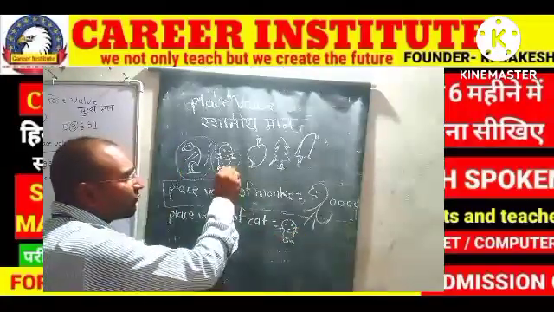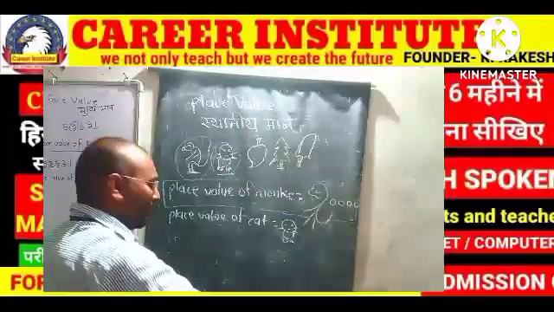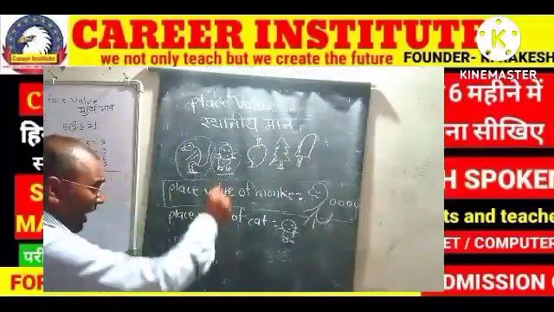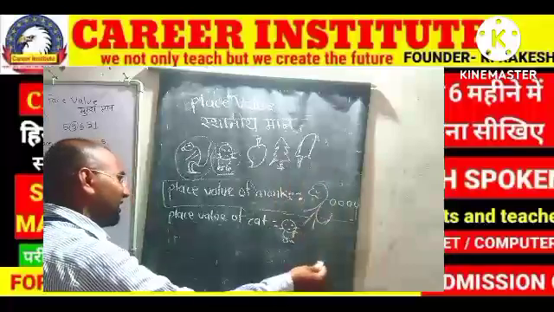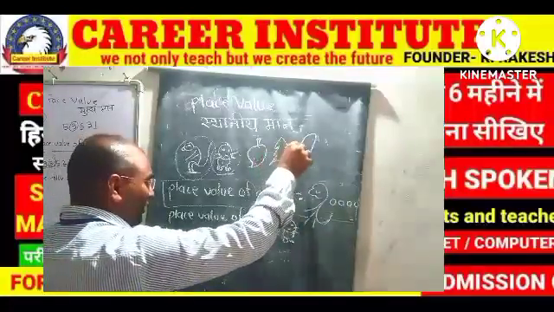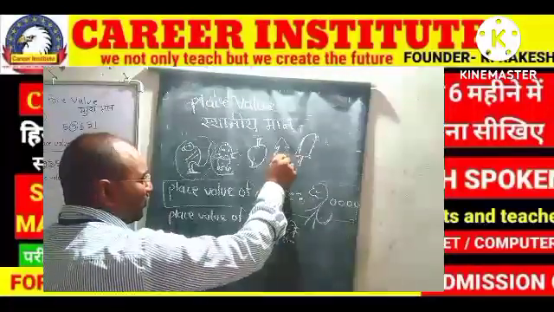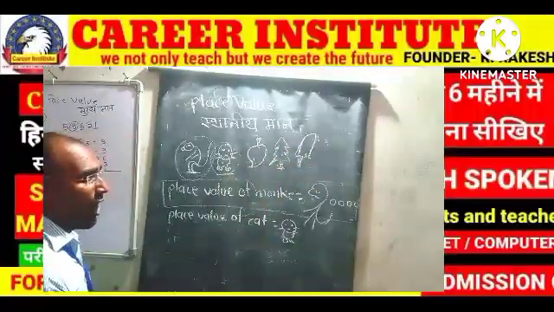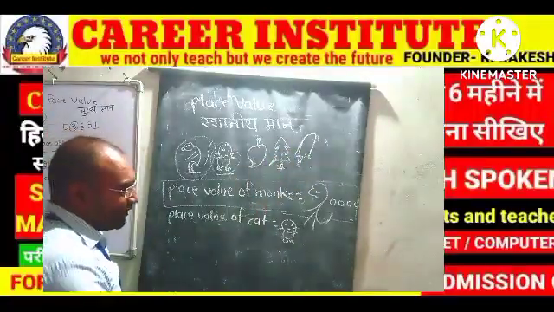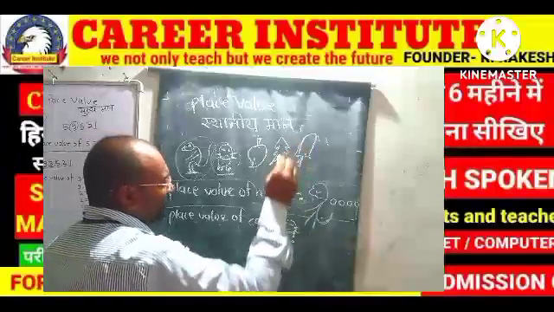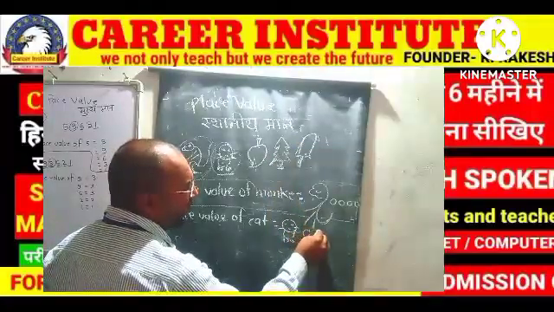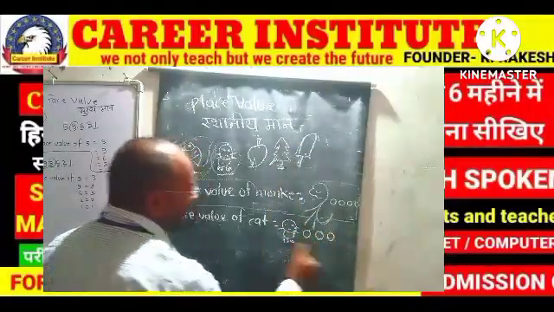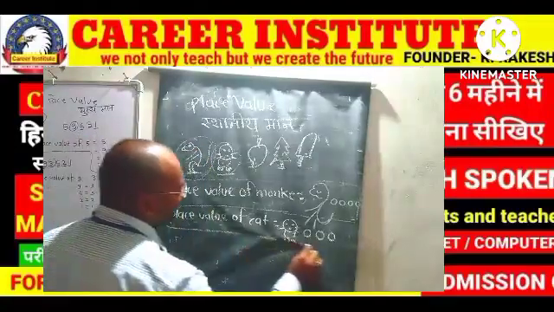Okay, now just see after cat. After means बाद में. So after cat how many things are there? 1, 2, 3. How many, कितने हैं? 3. So we will write down 3 zeros. 1, 2, 3. This is the answer.